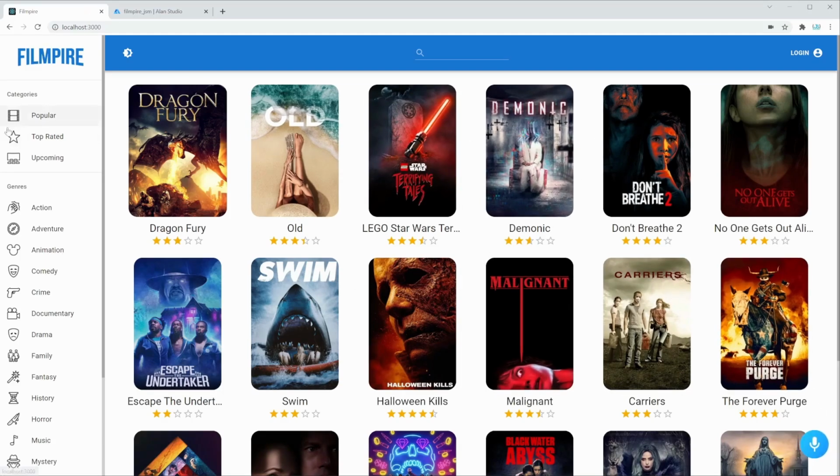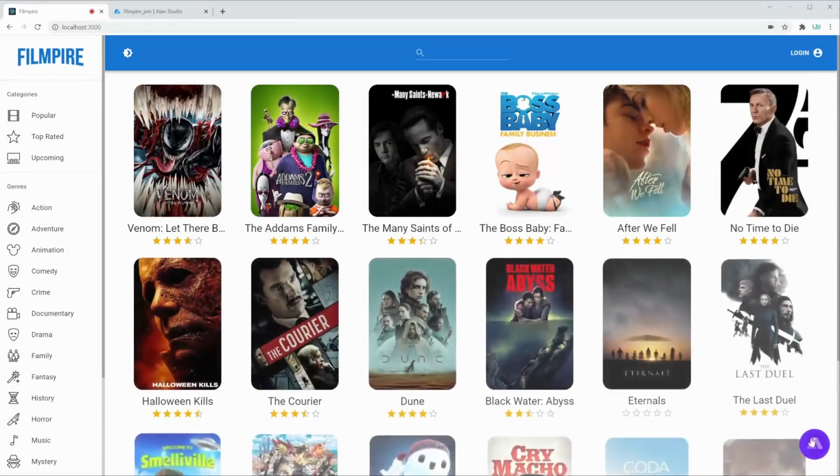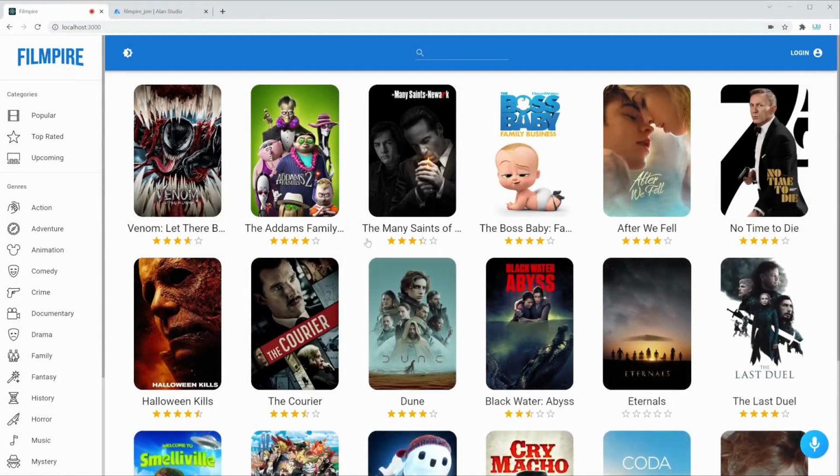Let's try with go to upcoming. Go to upcoming. Going to upcoming category. And that also works. With that, we have our switching of genres or categories completely implemented.